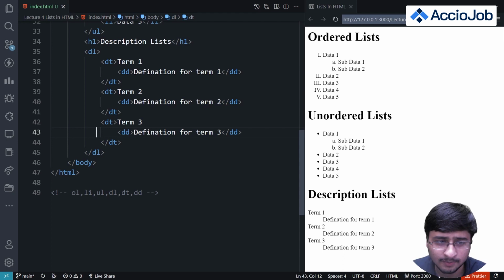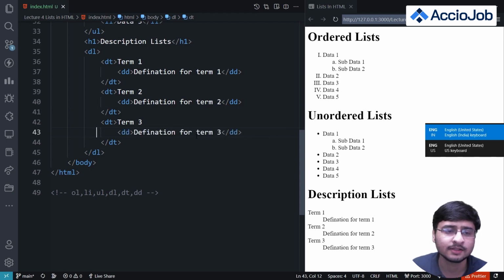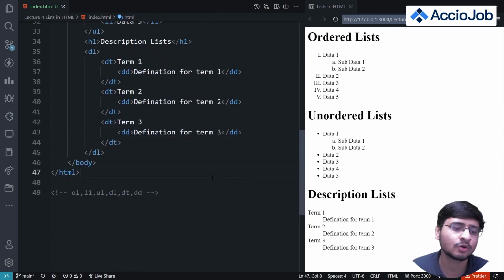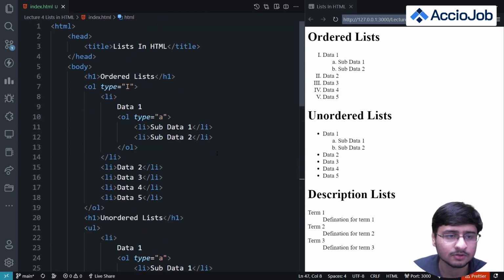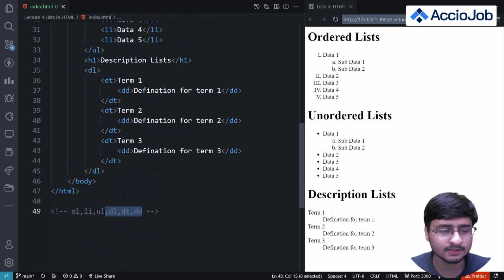For example, if I comment out the definition for term 3, you can observe in the browser that it vanishes from the screen. It doesn't go into compilation, it just becomes something a programmer needs to read, for example an explanation of why you've written some code. So these are comments, and in HTML you can do comments like this. We have discussed all these tags in this video.